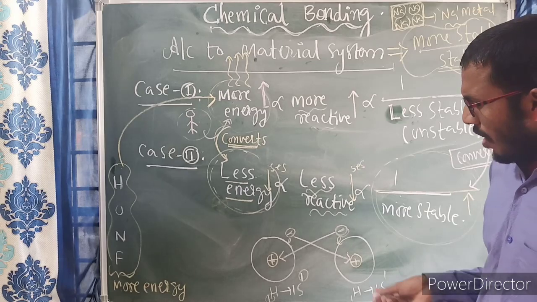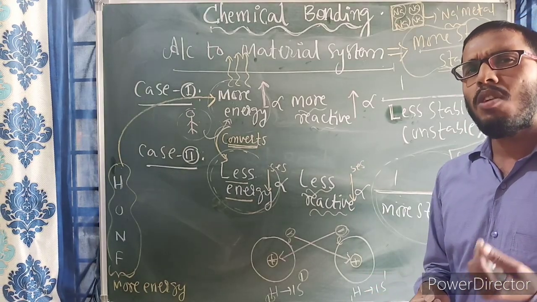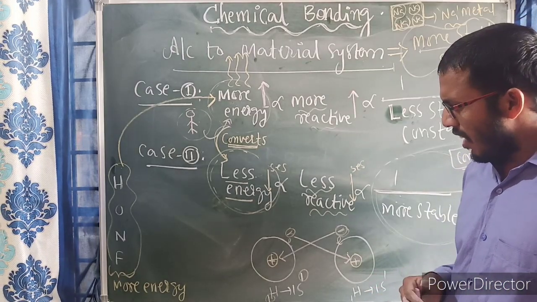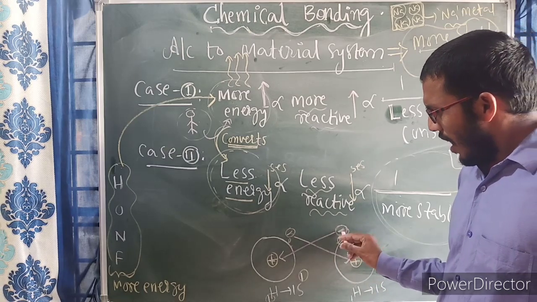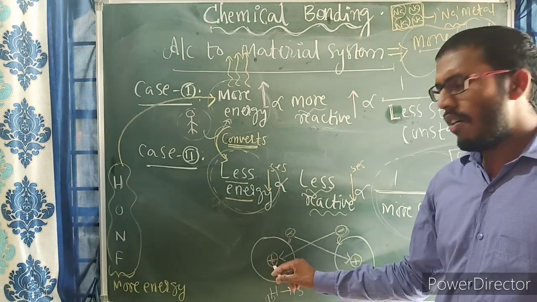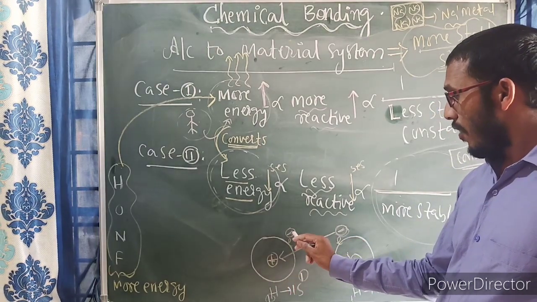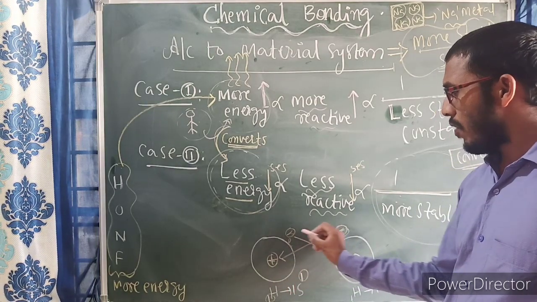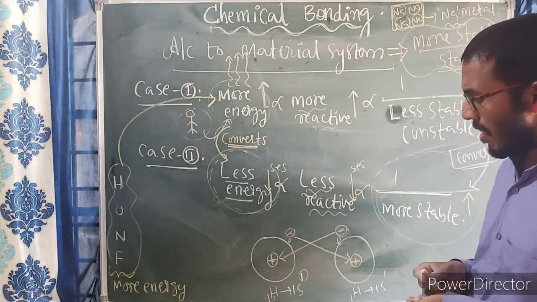Now electrostatic forces are of two types, as we know. Suppose unlike charges are present, then an electrostatic force of attraction is present. If like charges are present, electrostatic repulsions are present.